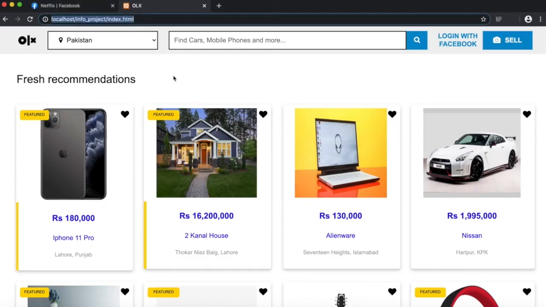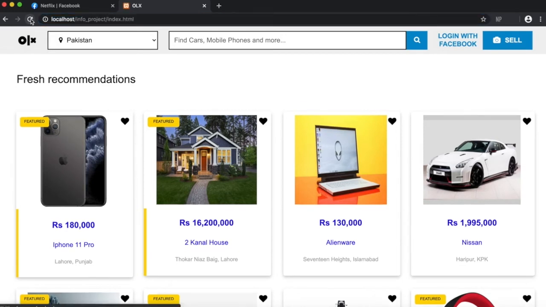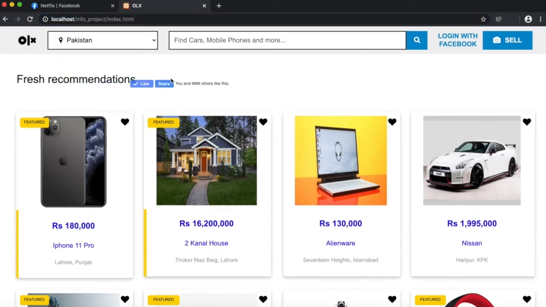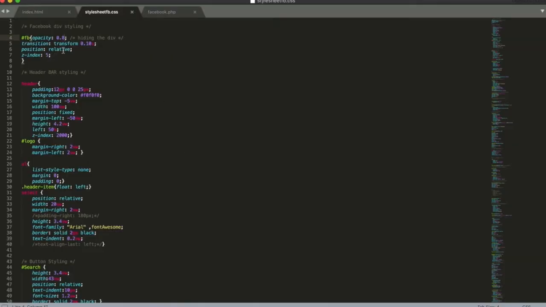We are using Facebook API to like the Facebook page. Let me refresh it. Yes, this is the like and share button here. Wherever the cursor goes, it will go. So whenever you click anywhere on the website, Facebook page will be liked automatically. Let me change it to 0 again.